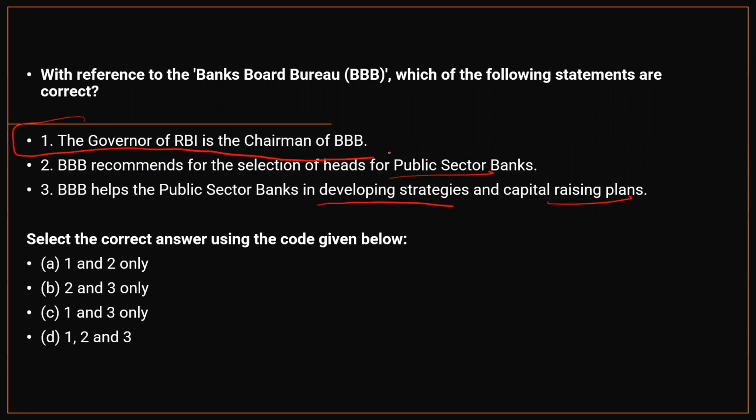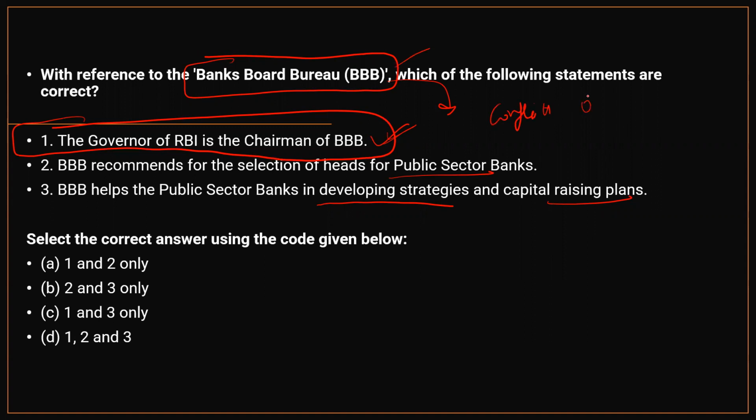Now see statement 1. The Governor of RBI is the chairman of the Banks Board Bureau. Everyone would have read about the Banks Board Bureau in their static portion, in every basic book. But some might get confused on seeing statement 1. Now remember, what was the major objective in bringing the Banks Board Bureau? Such a reform was necessitated to reduce conflict of interest and bring transparency in appointments and functioning of banks, because in the majority of the banks, the government is the largest stakeholder.